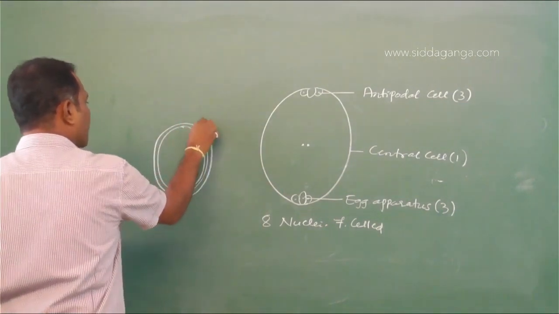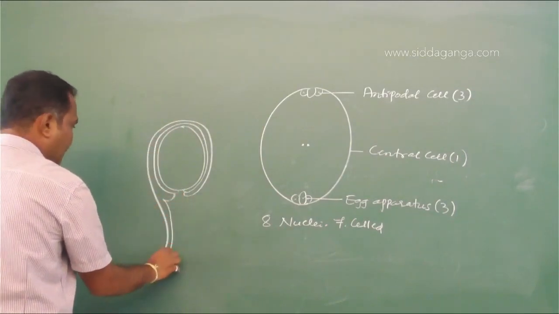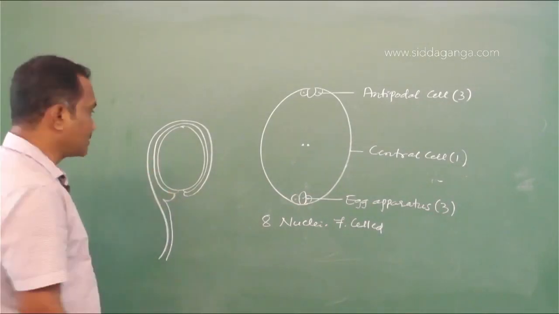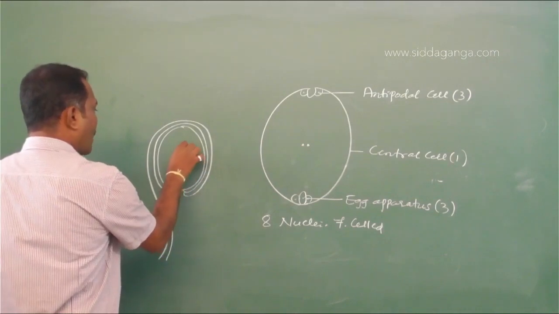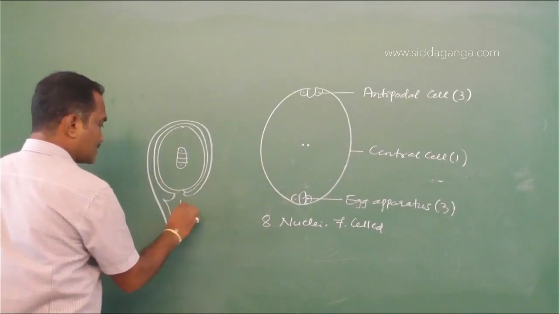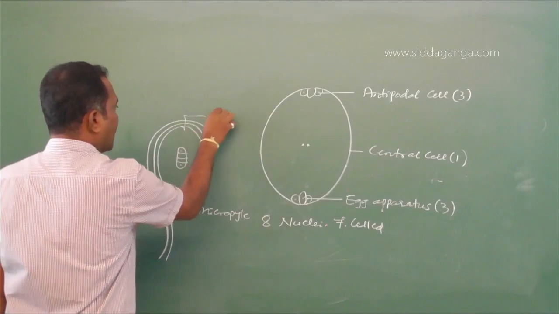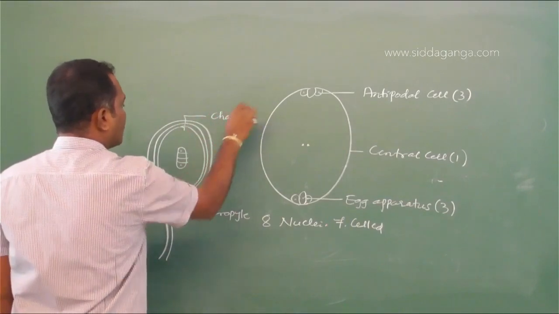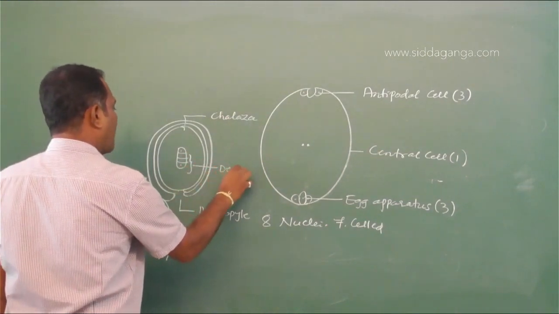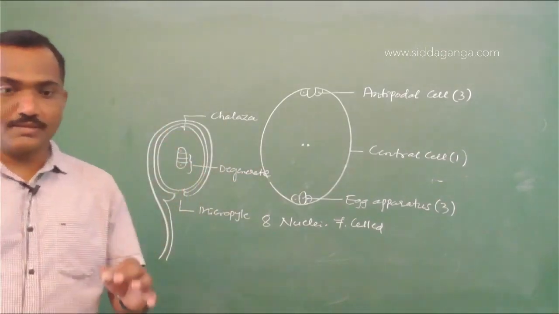So during megasporogenesis or formation of embryo sac, one of the nucellar cells activated as megaspore mother cell undergoes megasporogenesis or meiosis to form four haploid cells. This is the micropyle and this is the chalazal end. The three which are present towards the micropylar end degenerate, and one which is present at the chalazal end will be retained.